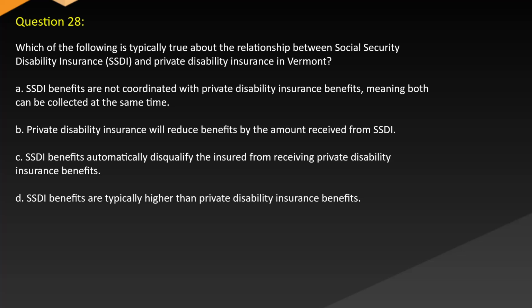Question 28. Which of the following is typically true about the relationship between Social Security Disability Insurance (SSDI) and private disability insurance in Vermont? A. SSDI benefits are not coordinated with private disability insurance benefits, meaning both can be collected at the same time. B. Private disability insurance will reduce benefits by the amount received from SSDI. C. SSDI benefits automatically disqualify the insured from receiving private disability insurance benefits. D. SSDI benefits are typically higher than private disability insurance benefits.